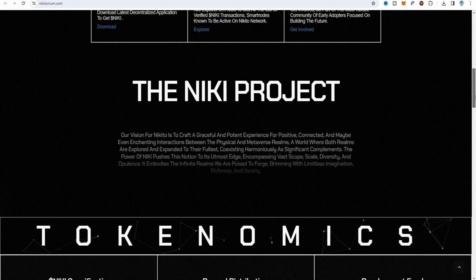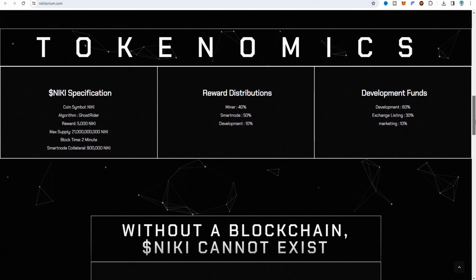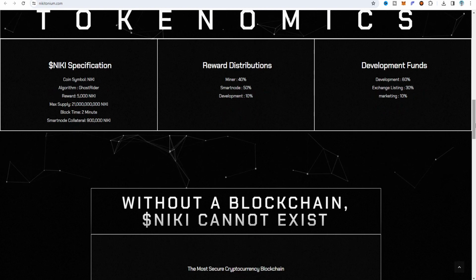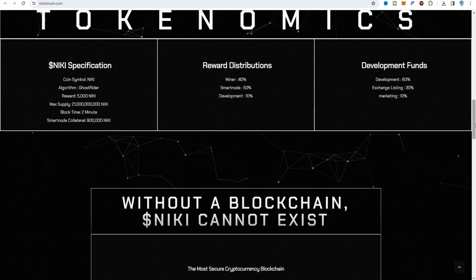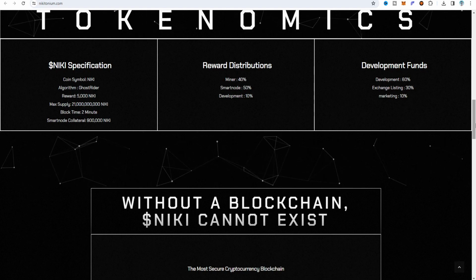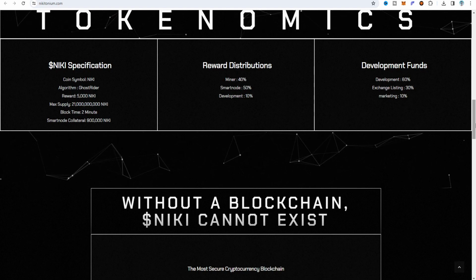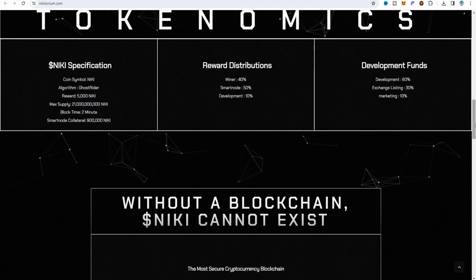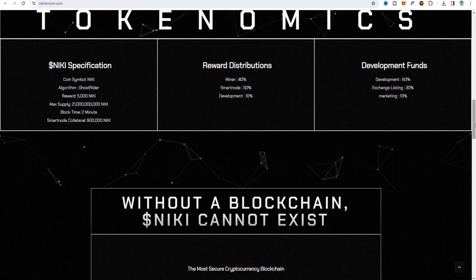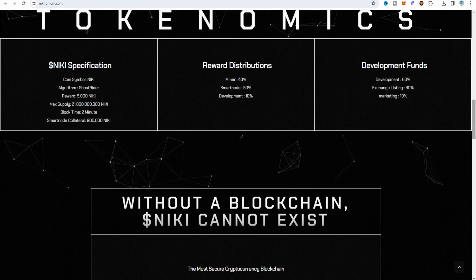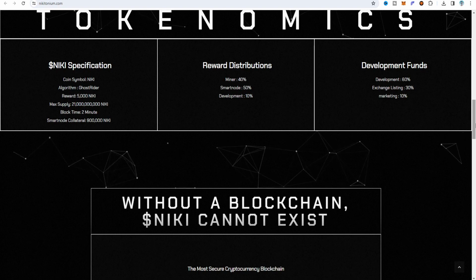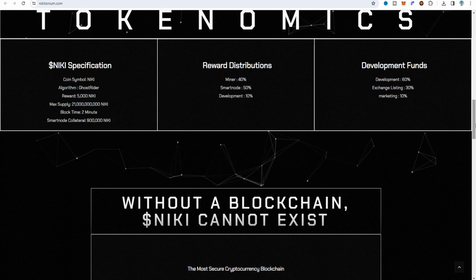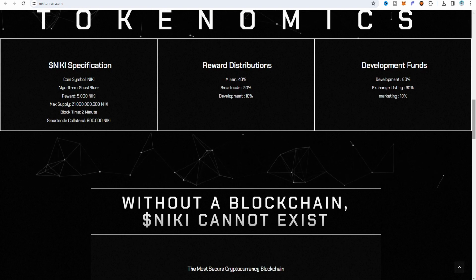So about the tokenomics, here is the specification of the coin. The symbol of the coin is Niki. The algorithm is Ghostrider. The reward is about 5,000, this is the max supply, the block time is about 2 minutes, and the smartnode collateral is about 9 lakh. The reward distribution is: the GPU miner takes around 40%, smartnode 50%, and development 10%. The development funds are about 60%, exchange listing 30%, and marketing 10%.